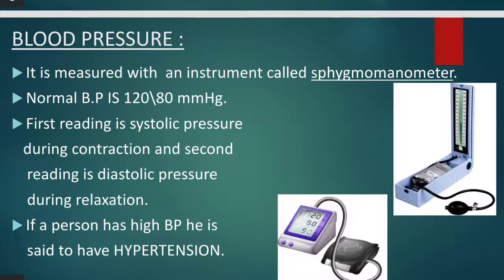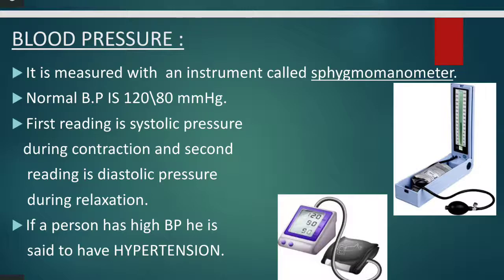Let us now see what blood pressure is. You must have observed people going to the doctor to get their BP checkup. It is measured with an instrument called a sphygmomanometer. Nowadays we have two types of sphygmomanometer. One is the mercury one, which is on the top, and the bottom one is the digital one. The normal blood pressure is 120 by 80 mmHg. The first reading, 120, is the systolic pressure during contraction and the second reading is the diastolic pressure during relaxation.